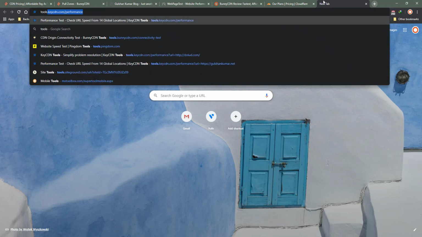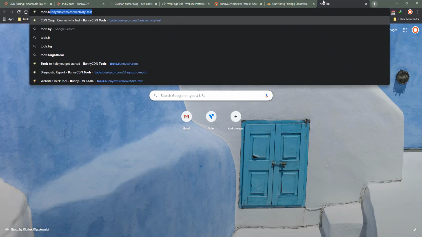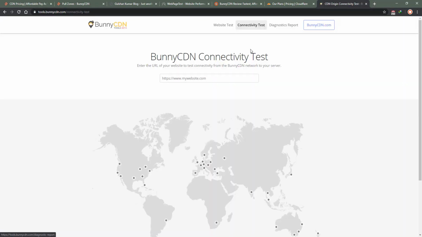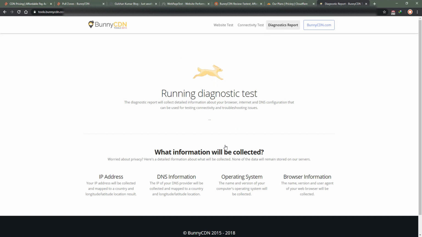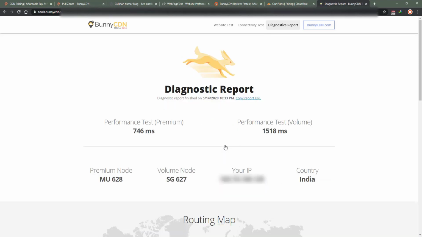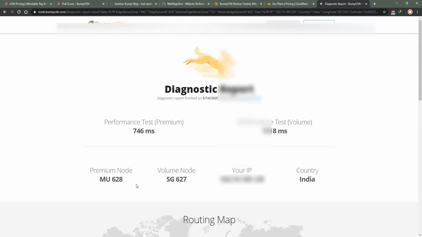Now let me show you the tools, Bunny connectivity test, diagnostic report. Now let me run a diagnostic test here and see what happens. I am from India, this is my IP address and it is serving from Mumbai, this is best.